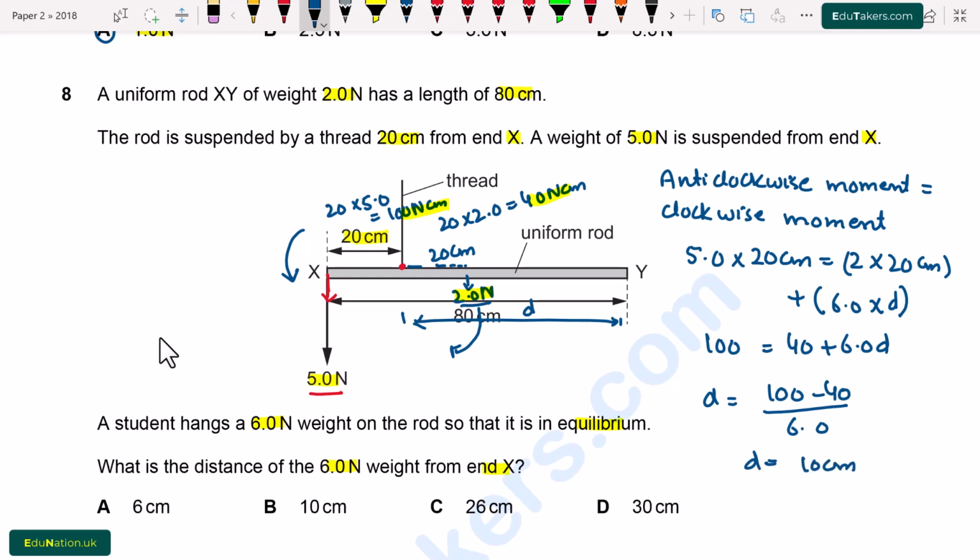It means that this distance is equal to 10 centimeter. So option B is correct.